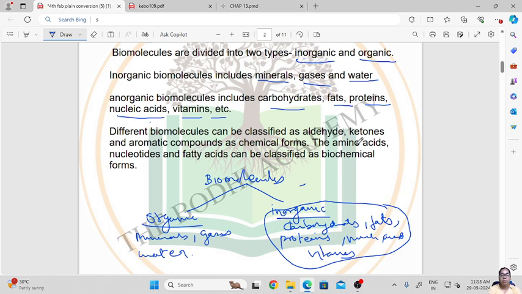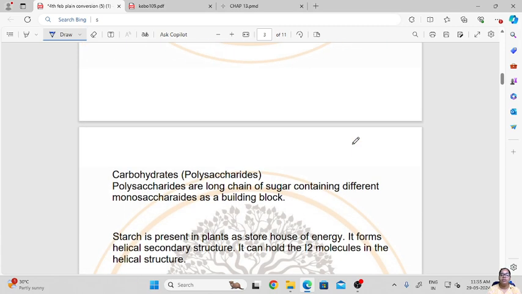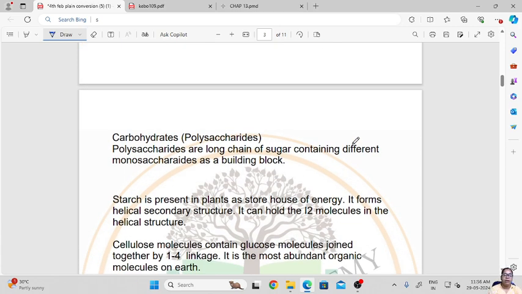So we are focusing more on organic biomolecules, and now let us study in detail about each of the biomolecules, as in what the structure is and what the functions of each of these biomolecules are. The first biomolecule we are going to study is carbohydrate.